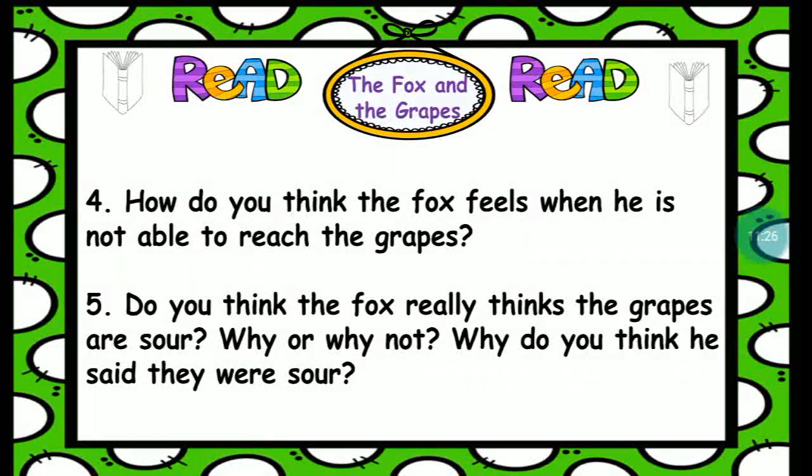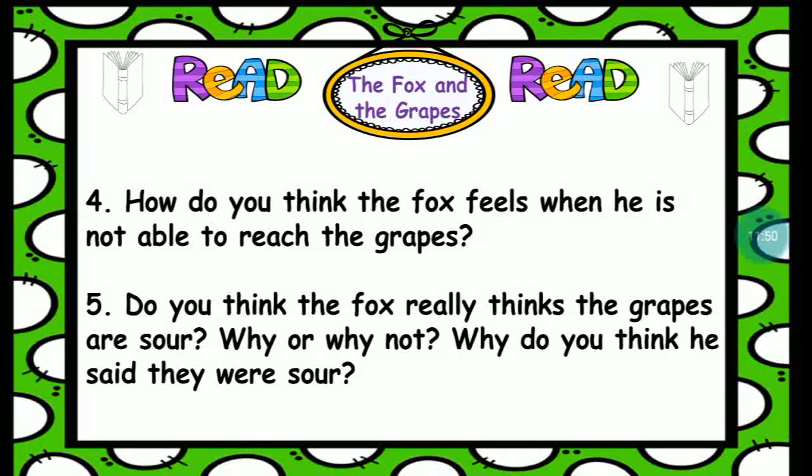Now, question number 4. How do you think the fox feels when he's not able to reach the grapes? I would say he's happy. No, there's a possibility that he feels disappointed, he feels mad, or he feels embarrassed.